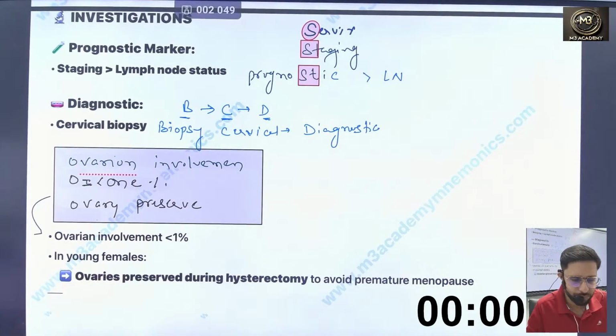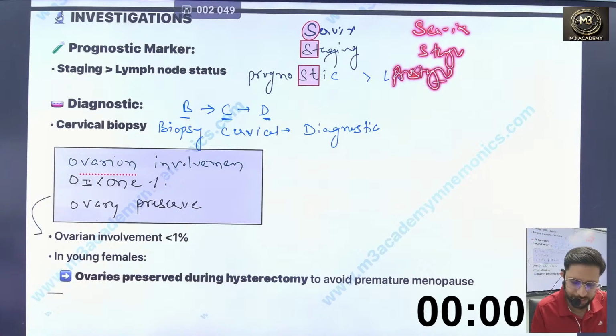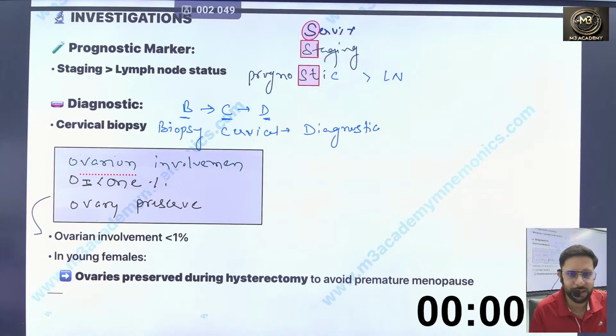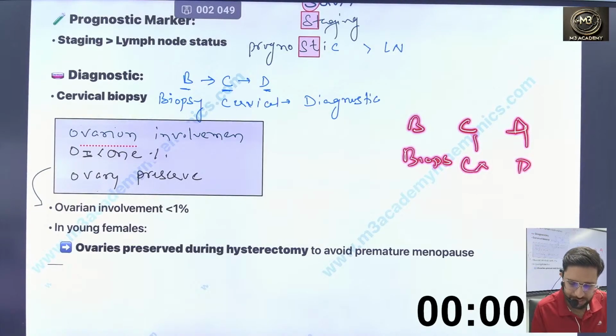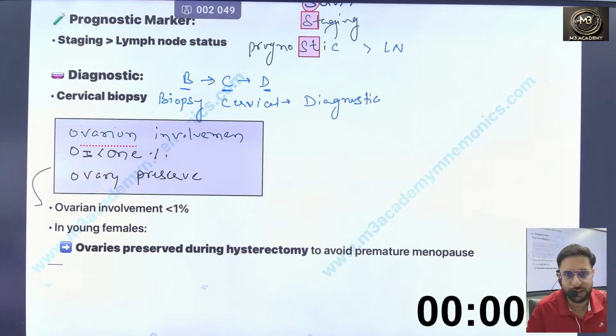Now, the prognostic marker, how can we remember it? Just manipulate the spelling of cervix. S for staging, and when you write prognostic, ST is a common word. So cervix staging is prognostic. Then for diagnostic, just write the C for cervix, B for biopsy, and D for diagnostic. You can just write the alphabet B, C, D. So B for biopsy, C for cervix is diagnostic. The biopsy of the cervix is diagnostic.